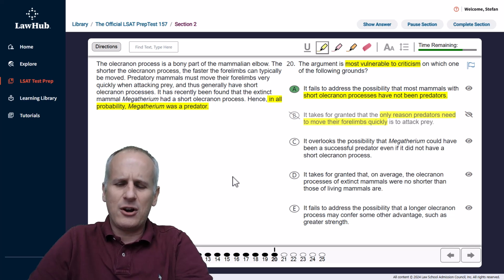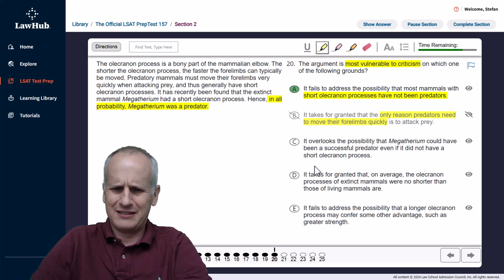Then choice C, it overlooks the possibility that Megatherium could have been a successful predator. It's a successful predator. I don't know. I've got a new term. As soon as I've got A, I can move more quickly through these answer choices. Let's eliminate C because we just need additional information to determine what a successful predator even would be.